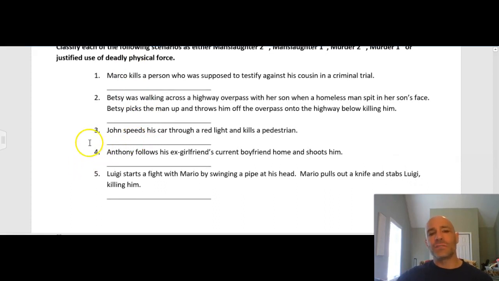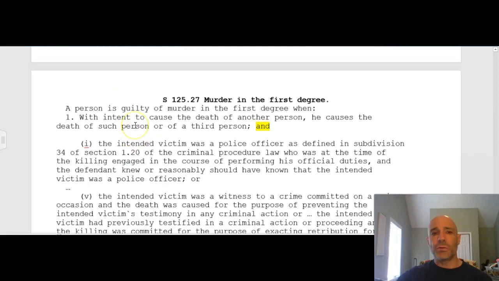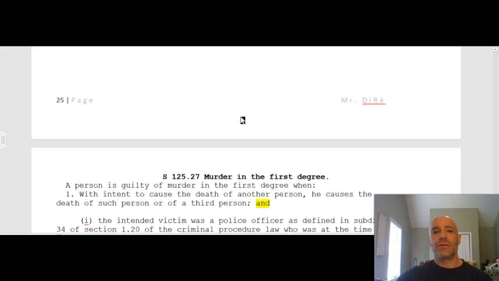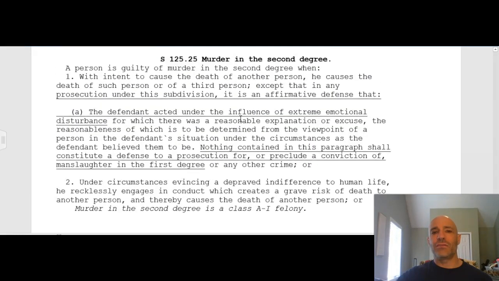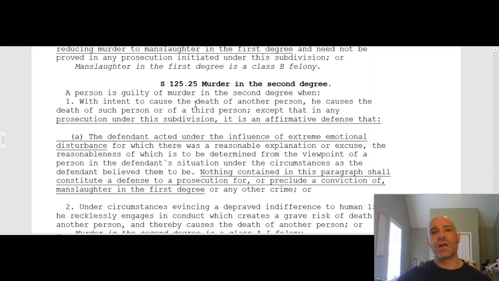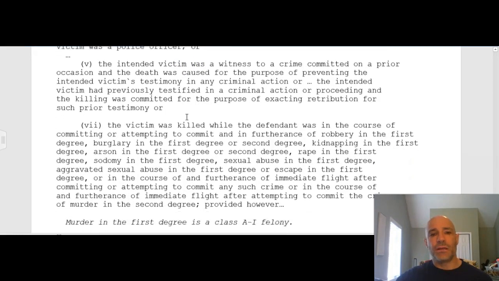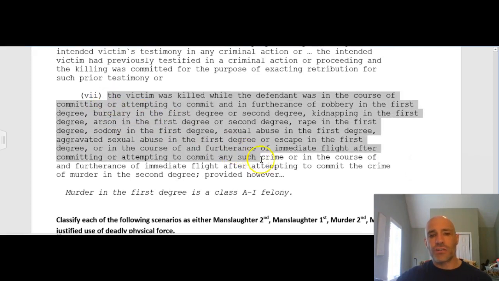4, Anthony follows his ex-girlfriend's current boyfriend home and shoots him. This scenario 4 was the one that most people got wrong. And most people got it wrong because they said it was murder in the first degree because he intended to kill him, and he did. But that is murder in the second degree because there's not an additional aggravating factor. Now, some of you said that the murderer was stalking the victim in this case, so maybe it applies to this section here.